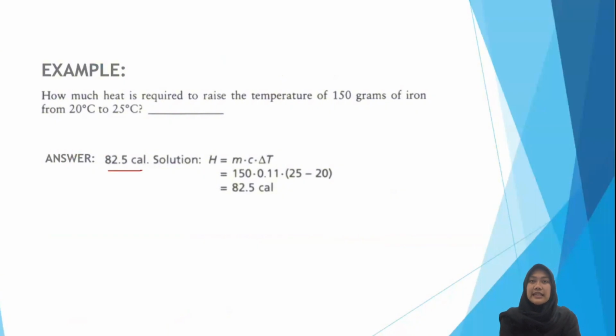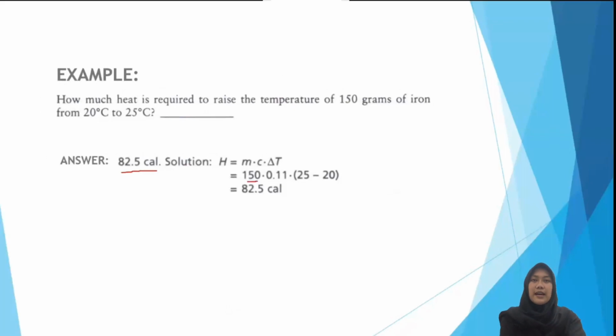And the solution is, we can use the formula. M is 150 grams multiplied by the specific heat of iron, that is 0.11, and then multiplied by the change of temperature, which is 25 minus 20 is 5, and then calculate it until we find the result.